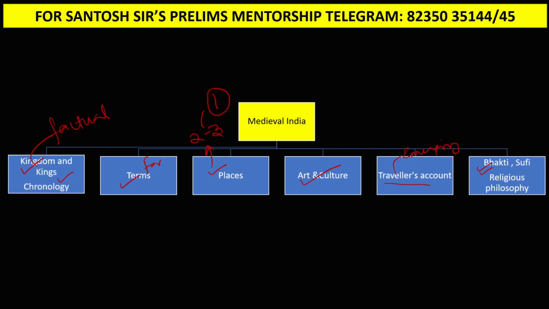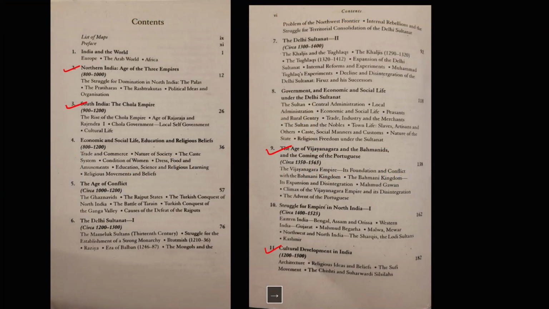So guys, these are the important chapters. Northern India, age of three empires. Next, South India, the Chola Empire. Next, the age of Vijayanagar and Bahamids and the coming of Portuguese. This is the most important. If you want to read only one chapter from medieval India, which chapter should it be? It is chapter number 9.